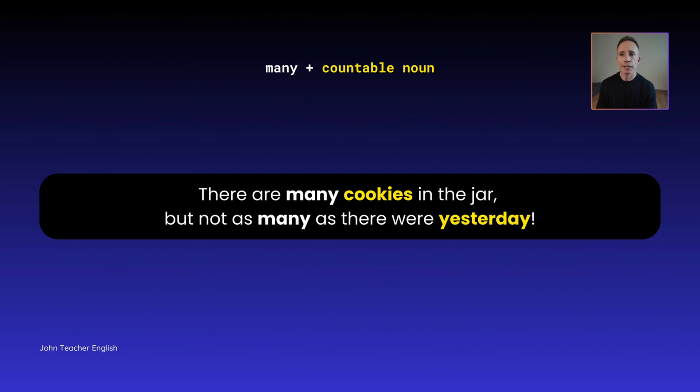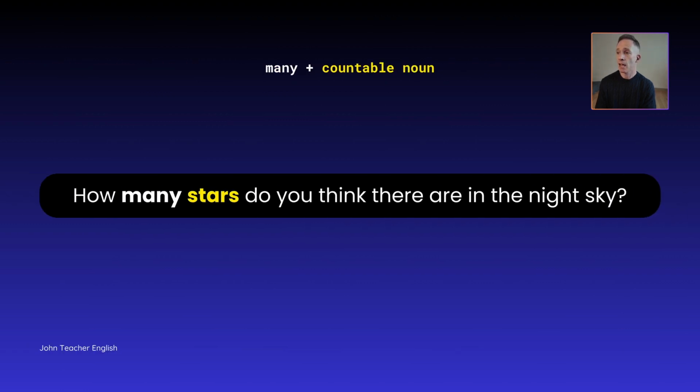So many plus countable noun. There are many cookies in the jar, but not as many as there were yesterday. So obviously this is giving us the idea that we can actually count how many are left in the jar. How many stars do you think there are in the night sky?